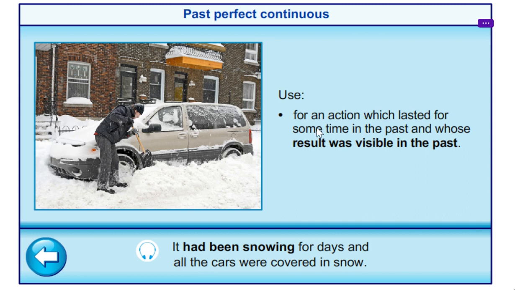Past perfect continuous, another use for it, is for an action which lasted for some time in the past and whose result was visible in the present or in the past. Look at this. It had been snowing for days, and all the cars were covered in snow.